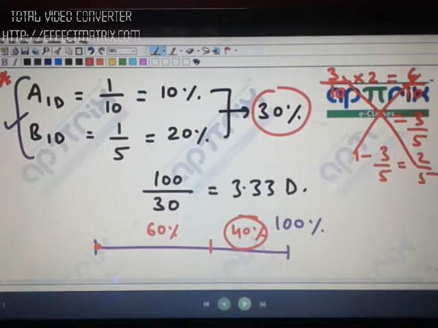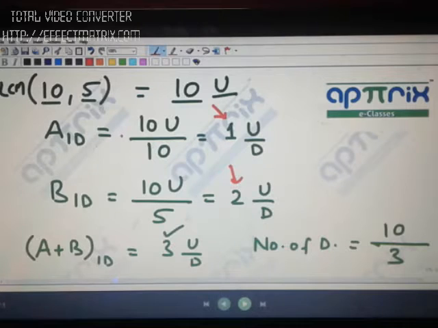Suppose they gave you 1 by 23 and you don't remember that. They gave you 1 by 27, you don't remember that. Correct? So in that case, if you are finding a percentage or fraction value with which you are not comfortable, you have this understanding that yes, there is another route, that is the LCM approach.